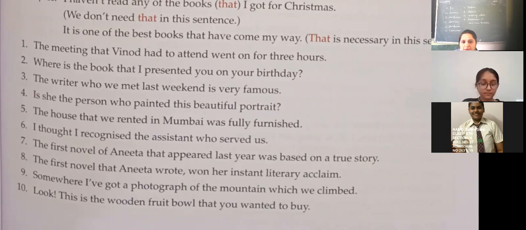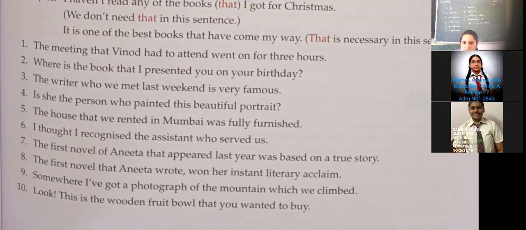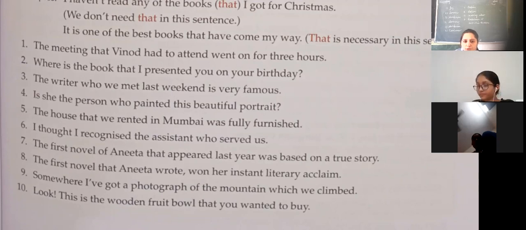The writer who we met last weekend is very famous. The writer we met last weekend is very famous. This is also complete. So put who also in bracket. Is she the person who painted this beautiful portrait? Is she the person painted this beautiful portrait? Now tell me, do you think that who is necessary here? Ma'am, yes, who is necessary here. Is she the person who painted this beautiful portrait? So where the word is necessary, you will not put them in bracket.